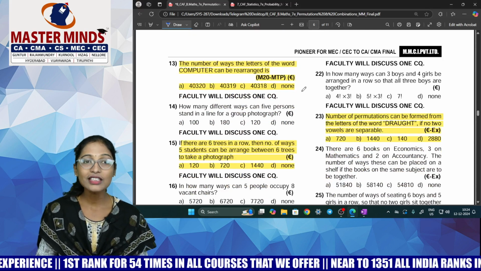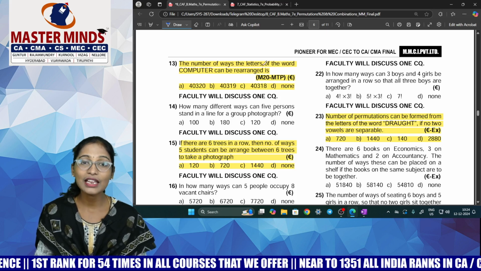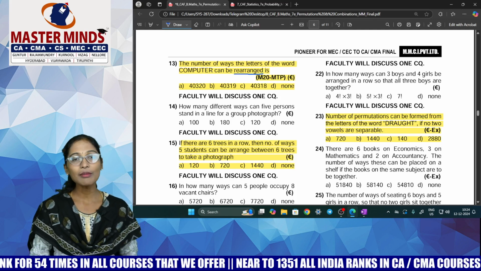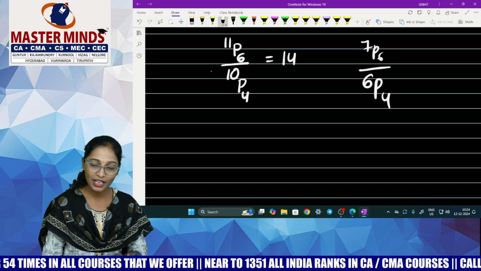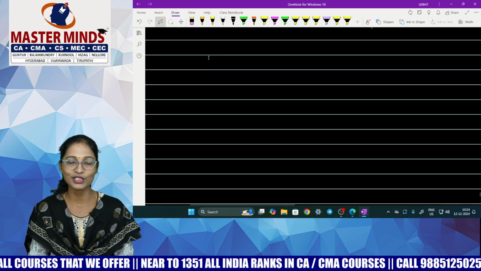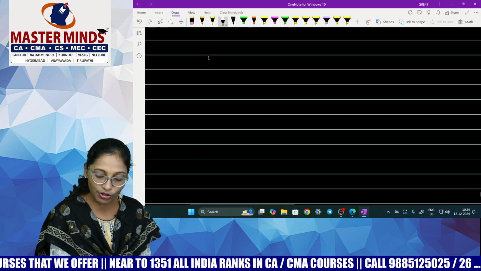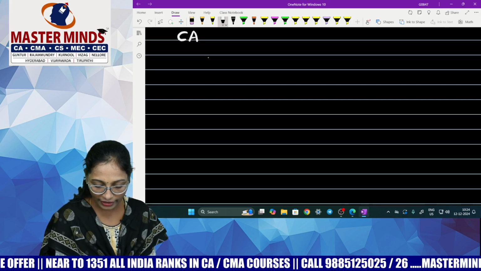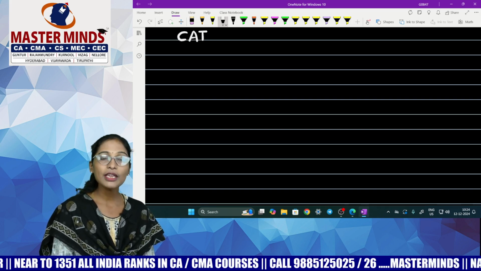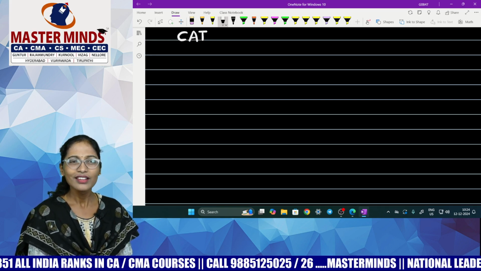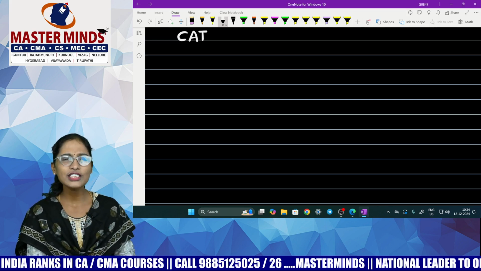నా 13th MCQ. The number of ways the letters of the word computer can be rearranged. నన్ను చాలా మంది ఈ క్వశ్చన్ తీసుకోవడానికి రీజన్ ఏంటంటే రీఅరేంజ్మెంట్ అని వస్తే -1 బట్టి పట్టేసా ఆన్సర్ చేసేసి -1. కాదు నాన్న, I tell you the meaning of rearrangement. Suppose, let me assume that I have a word called cat. Can you please tell me in how many ways can you arrange the letters of the word cat? Cat లో ఎన్ని లెటర్స్ ఉన్నాయి? 3 letters. In how many ways you can arrange 3 letters?